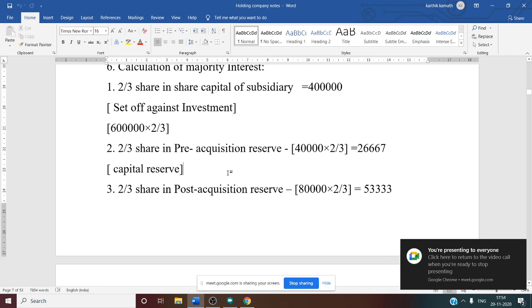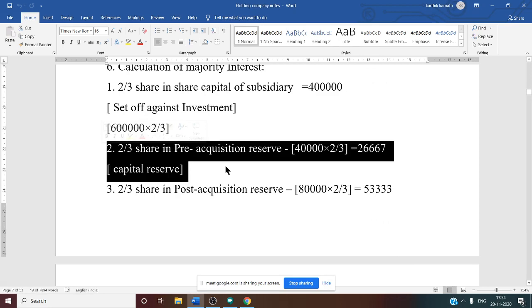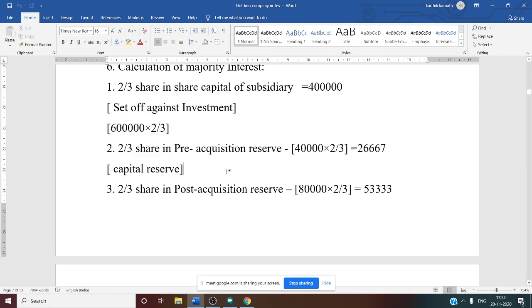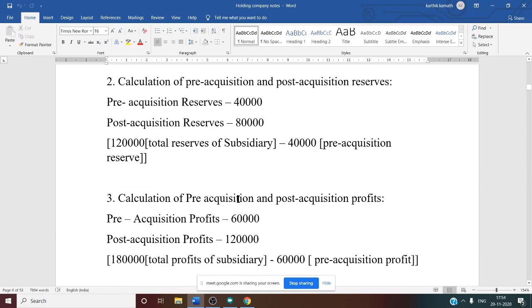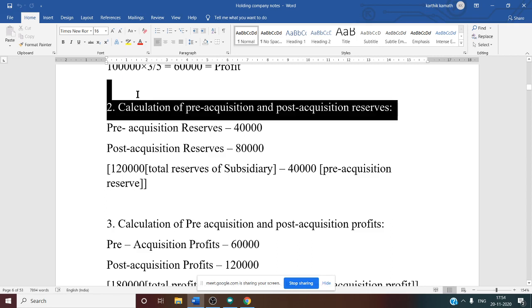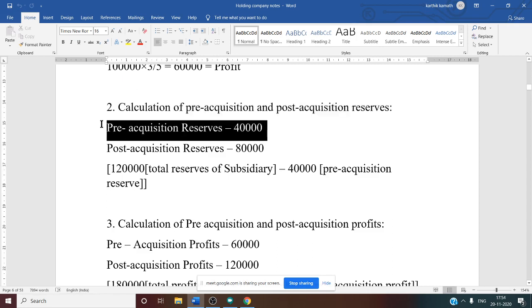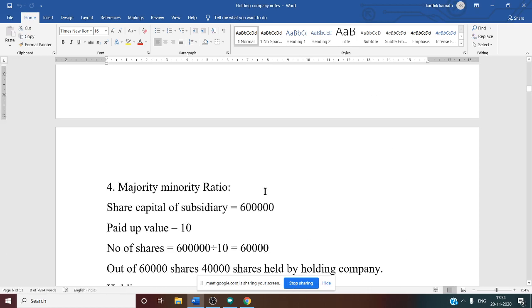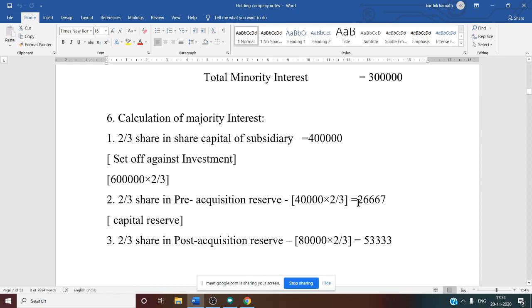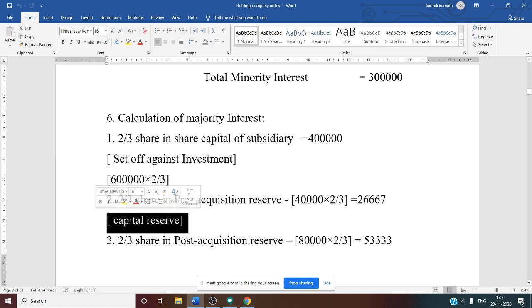Now the second one, 2 by 3 share in pre-acquisition reserve. We need to see the working note. In working note number 2, we have calculated pre-acquisition reserve as 40,000. So this amount we take, 40,000 into 2 by 3, you will get 26,667. This is the pre-acquisition reserve before the acquisition date. And whenever there is a pre, this is treated as a capital reserve.